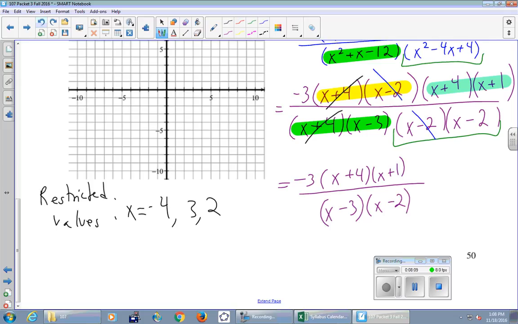It's a vertical asymptote. If you cannot plug X equals 3 in, it is a fundamental problem. And a hole is just a little teeny tiny problem. It's just a blip on the radar, right? But a vertical asymptote is something where your function blows up to infinity and or down to minus infinity. That is a fundamental issue, right? And so X equals 3 is fundamentally a problem. It is a vertical asymptote. X equals 2 is a vertical asymptote. X equals -4, which was in the denominator but then disappeared, is a hole, right? Small little problem. Hole. That's the name.